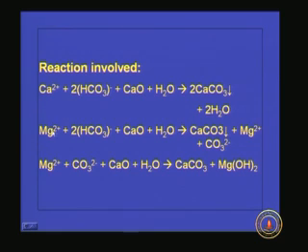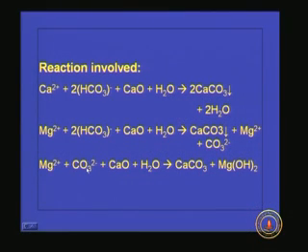And now coming to magnesium carbonate hardness, because the anion is bicarbonate, magnesium bicarbonate plus calcium oxide will give calcium carbonate plus magnesium carbonate. Here calcium carbonate is easily settleable and the solubility is very less. So, we can remove that very easily, but magnesium carbonate has high solubility. So, magnesium we cannot remove in the form of magnesium carbonate. We have to convert this magnesium carbonate into magnesium hydroxide. That is the second step of the equation. Magnesium carbonate plus calcium oxide gives you calcium carbonate plus magnesium hydroxide. Both are precipitates and can be removed easily.